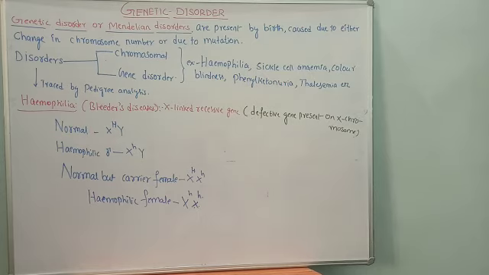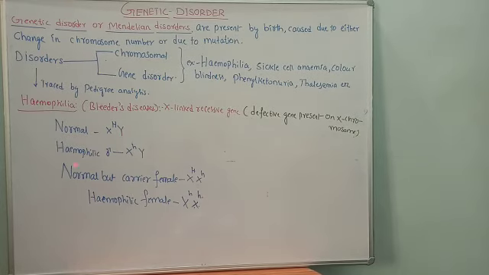First, a normal person has the genotype XY. On the X, capital H is there: X^H. So on the X chromosome there is no defective gene; the X gene is normal. Capital H indicates a normal gene. So the normal gene capital H is present on the X chromosome, which means the person is normal. It is the normal male genotype.